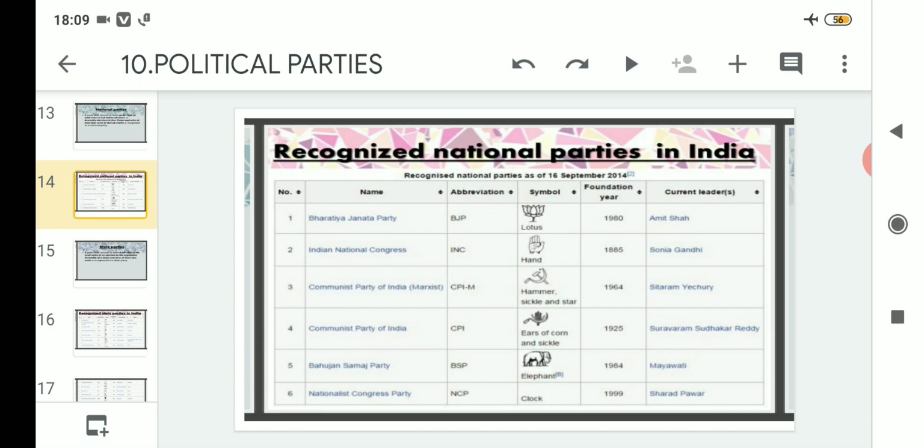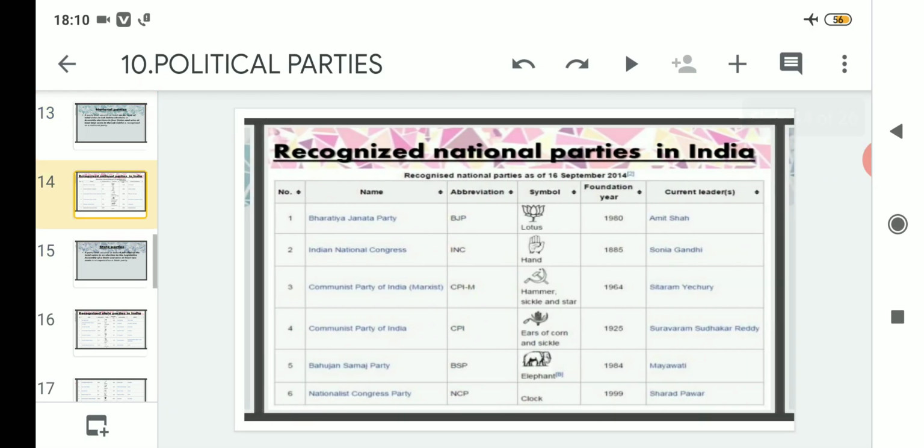Now comes the NCP, Nationalist Congress Party, and its symbol is clock, and NCP was founded in the year 1999, and Sharad Pawar is the leader of NCP, and this party is very much present in Maharashtra.